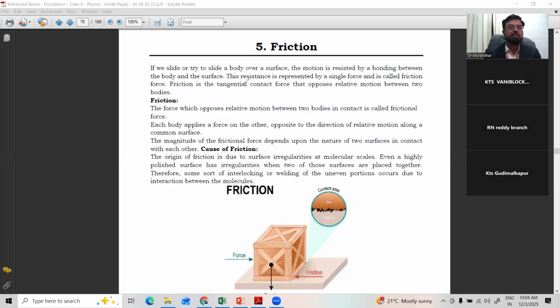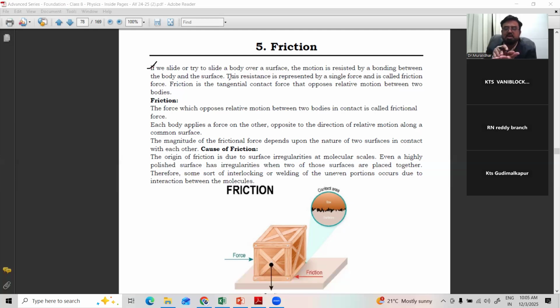So friction. If you slide or try to slide a body over a surface, just now we have seen in the GIF, the motion is resisted by the bonding between the body and the surface. When one body is over a surface, there are 2 bodies in contact.